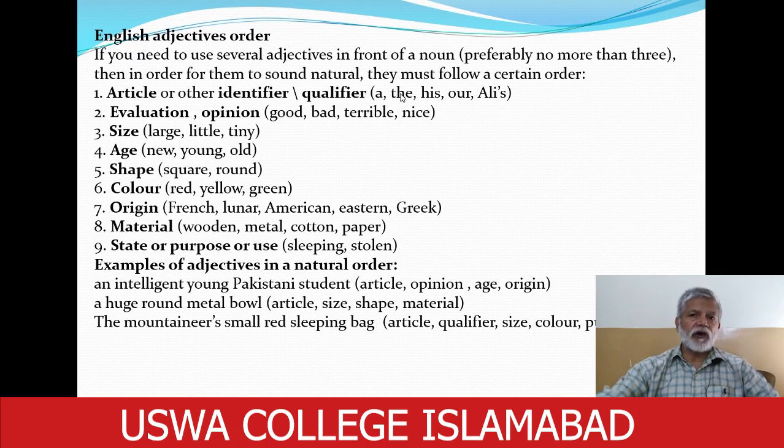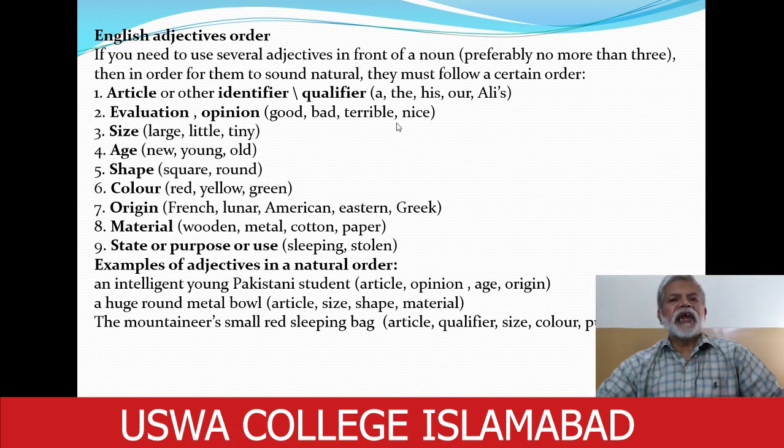Then evaluation or opinion. What our estimation, what our opinion, what our evaluation of that thing or that person is. How do we view that person or thing? Whether we find it good or bad or terrible or nice or other such expressions. So after the article or qualifier, we put the words which show our own opinion, our own evaluation.